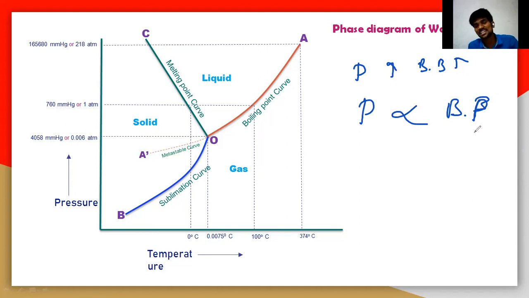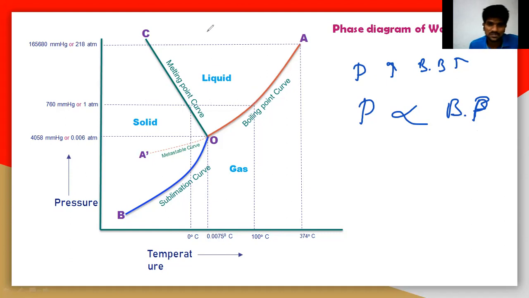So see here, by understanding this particular phase diagram, we can understand many topics. In nature, we can understand many things, like the cooker, rice cooker, or a pressure cooker. That is also one of the principles that can be understood with the phase diagram. Not only that, we can understand many things. So let us understand one by one. Here the boiling point means this point.